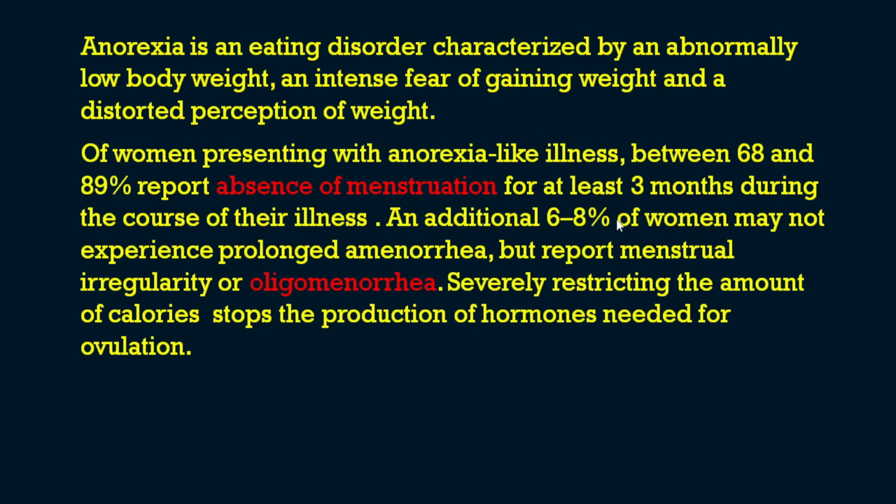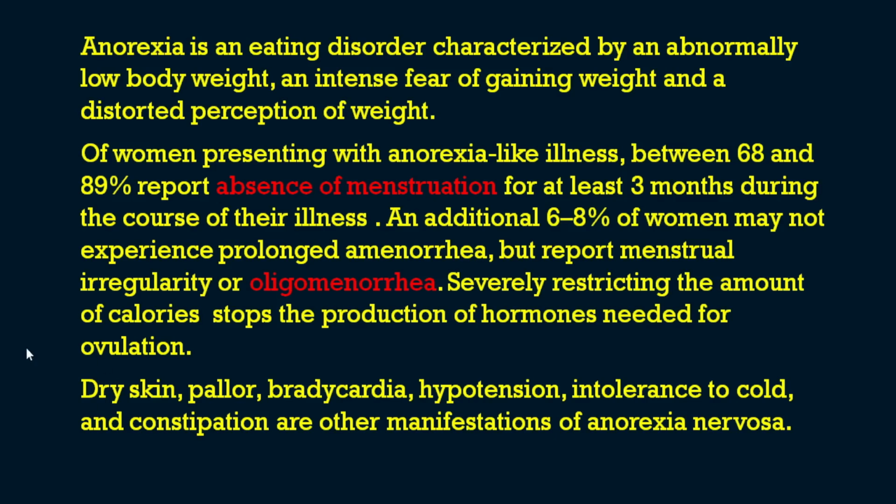An additional 6 to 8% of the women may experience prolonged amenorrhea but report menstrual irregularity or oligomenorrhea. So the two things that you have to remember regarding the menstruation issues that can happen in anorexia nervosa are amenorrhea and oligomenorrhea. Severely restricting the amount of calories stops the production of the hormones which are needed for ovulation. That's why in anorexia nervosa cases, these periods are not regular. There will be absence of menstruation and sometimes oligomenorrhea also. There will not be menorrhagia. These are the 2 points that you should remember.